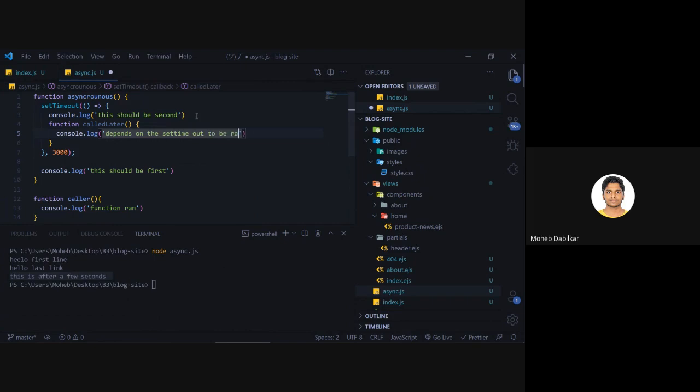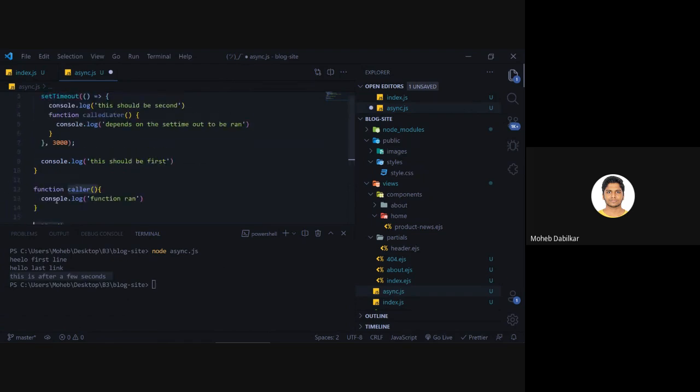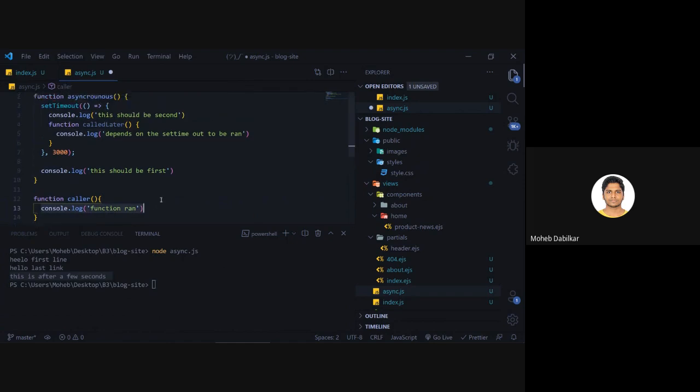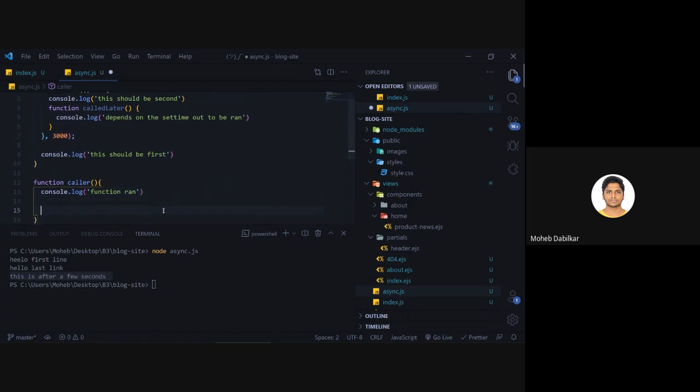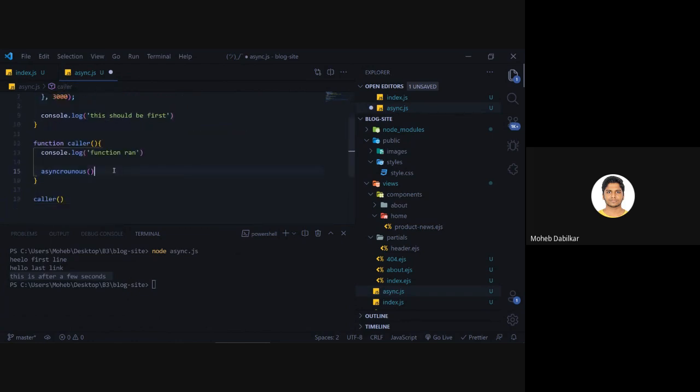to be ran. Okay. Now what is happening over here is we have a function that is called as soon as our JavaScript is started. But over here you see we have one more function. We are calling that as an asynchronous function. Okay. So what we'll do is we'll say asynchronous. We'll just run it directly, and inside over here we will console log something.